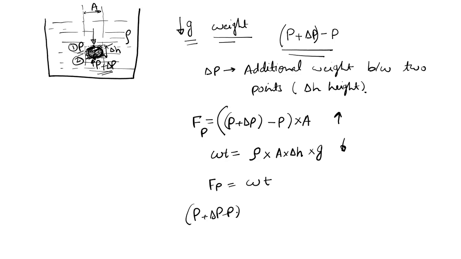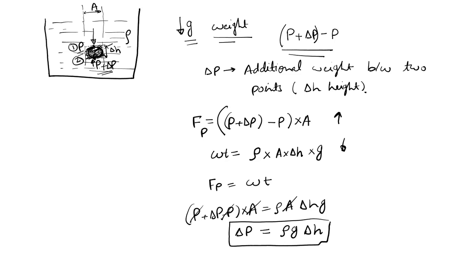And what is Fp? P plus delta P minus P, into A, equals rho A delta H into g. A will get cancelled, P will get cancelled with P. So what is delta P? That is differential pressure, which is nothing but rho g into delta H, right?